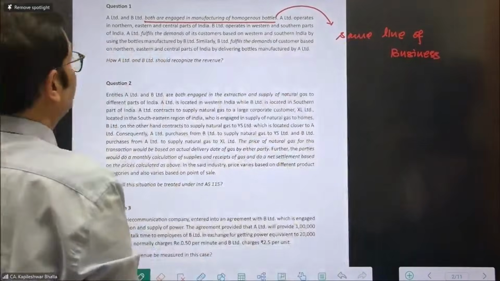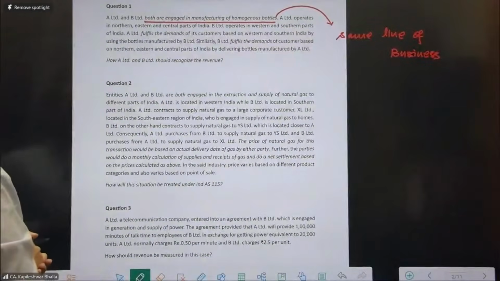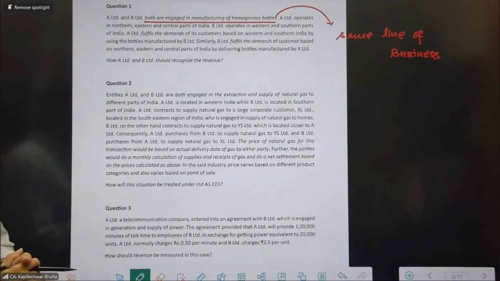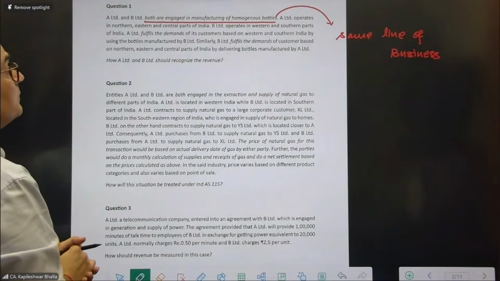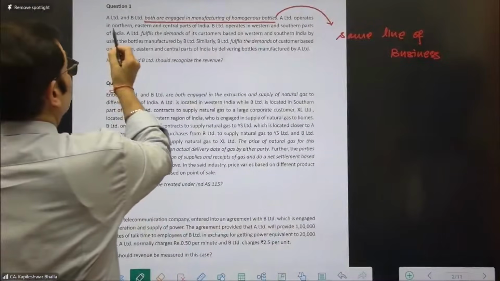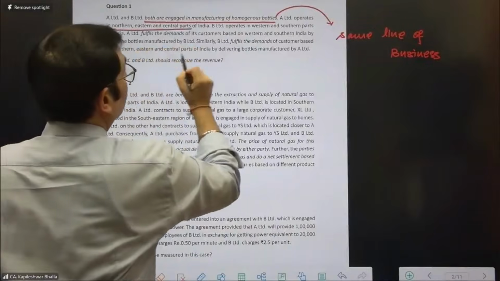Then it says A operates in northern, eastern, and central parts of India. And then it says B operates in western and southern part of India. So they are operating in different parts of the country.